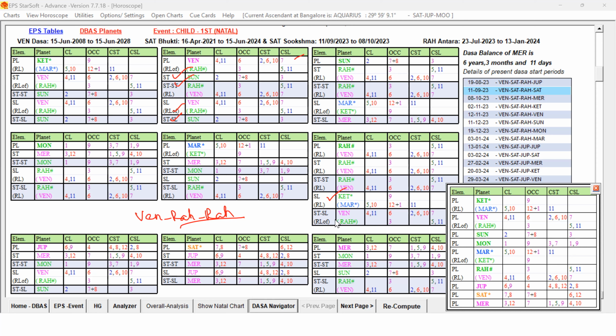Now what we have to keep in mind is that the female got married in Venus Dasa, Rahu Bhukti, Rahu Antara. Venus is also favorable. Rahu itself, the destiny planet, is running its own Antara. It is also supportive for pregnancy. During that Bhukti, with a good Antara, conception can take place.